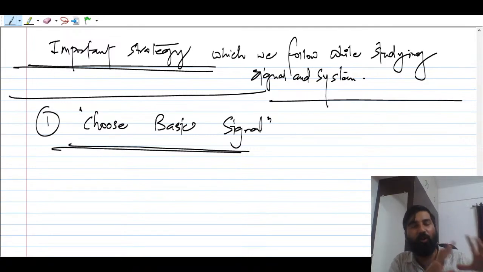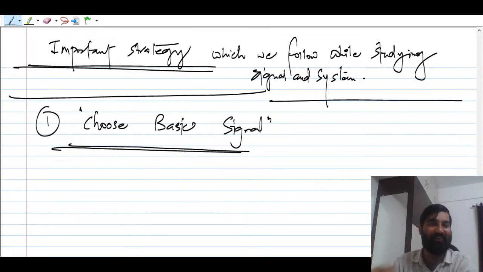Don't apply any complex signal, I mean complex in the sense of complicated. Complex signals you can apply happily, complex meaning having a real part as well as an imaginary part. But I'm talking about complex in the sense of highly complicated, right?